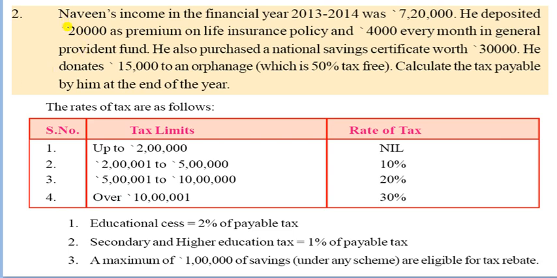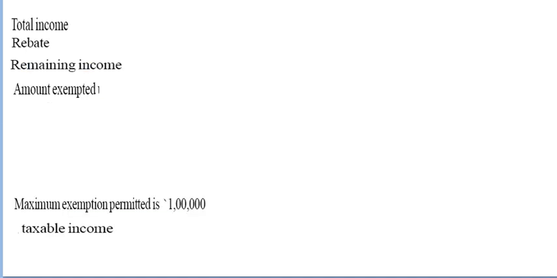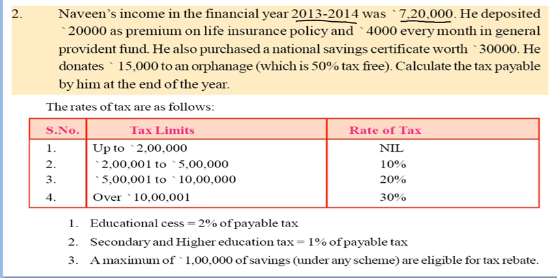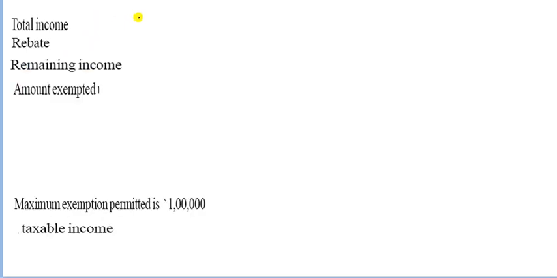That one is the second question in this exercise. Naveen's income in financial year 2013-14 is 7,20,000. So first of all, you can write the 7,20,000, his income. So you have to write here 7 lakh 20,000, like this.